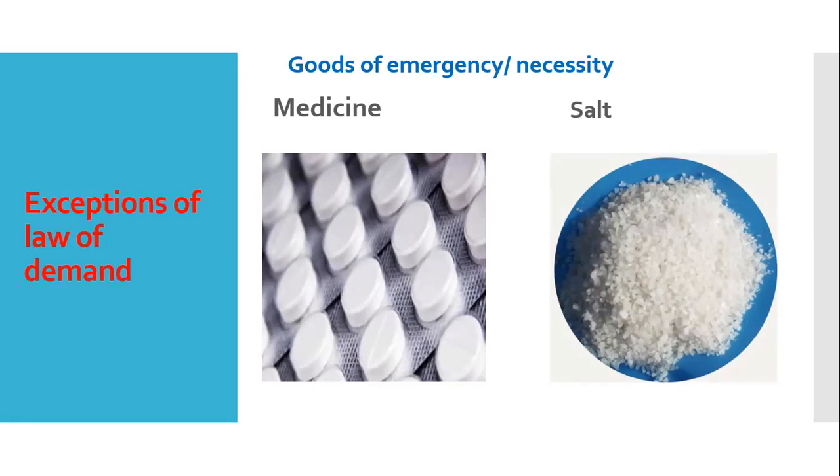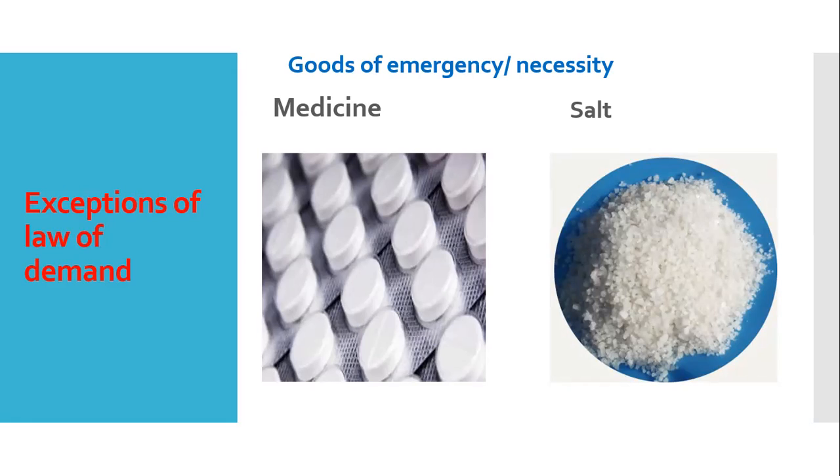Suppose goods of emergency, suppose medicine. When a person is sick, then he has to depend on doctor's medicine. So if the medicine price rises, to be healed, that patient must buy that medicine.